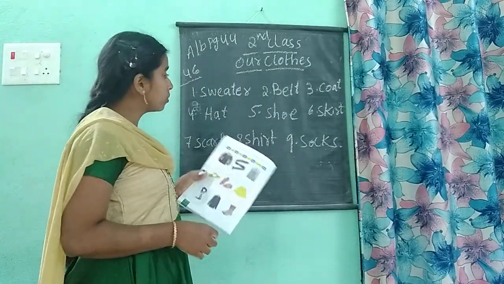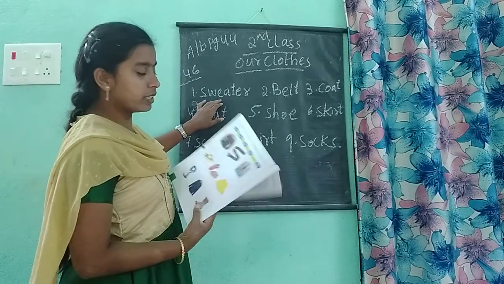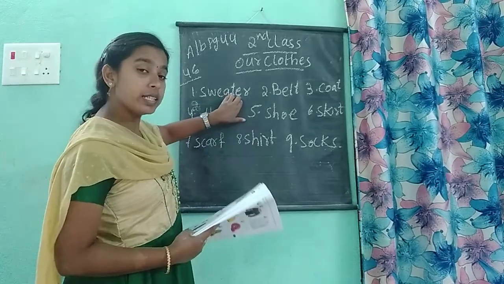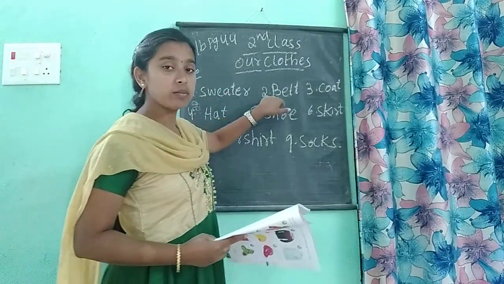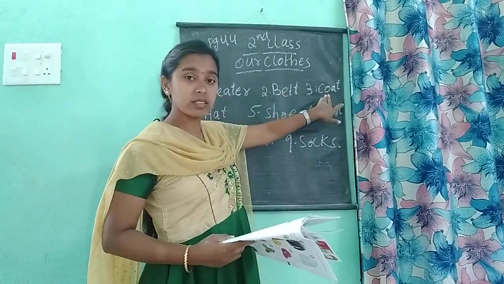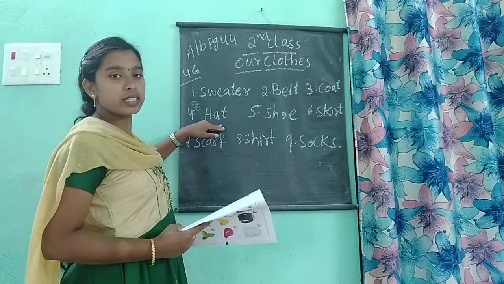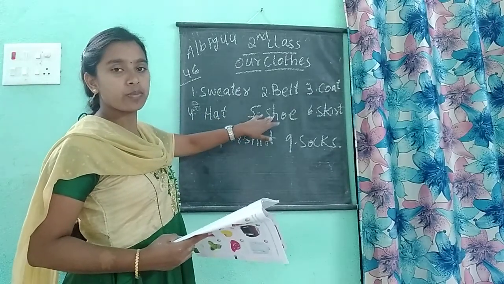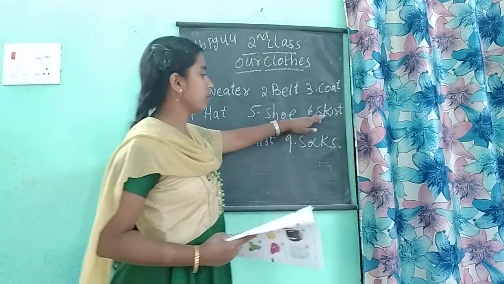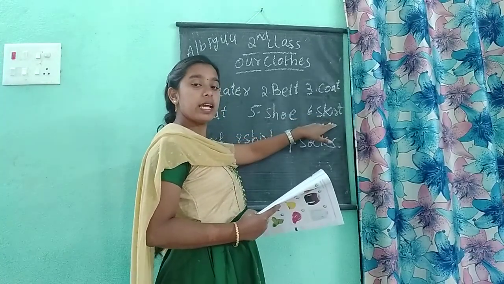Okay, children. So, the first one is a sweater. Sweater spelling S-W-E-A-T-E-R. Sweater. Second one, belt. B-E-L-T. Belt. Third one, coat. C-O-A-T. Coat. Fourth one, hat. H-A-T. Hat. Fifth one, shoe. S-H-O-E. Shoe. Sixth one, skirt.